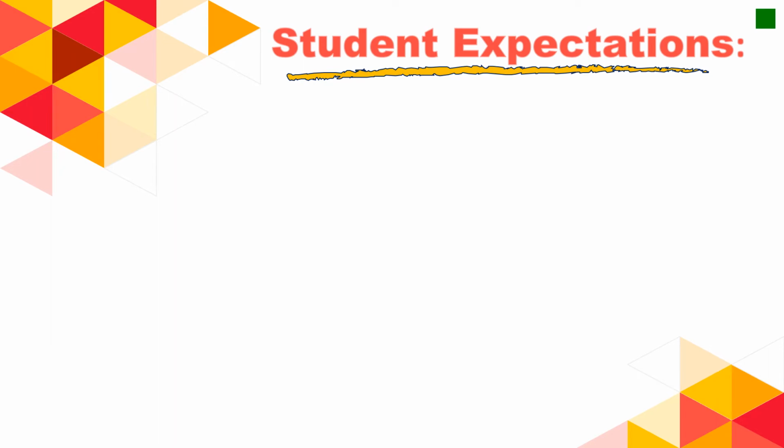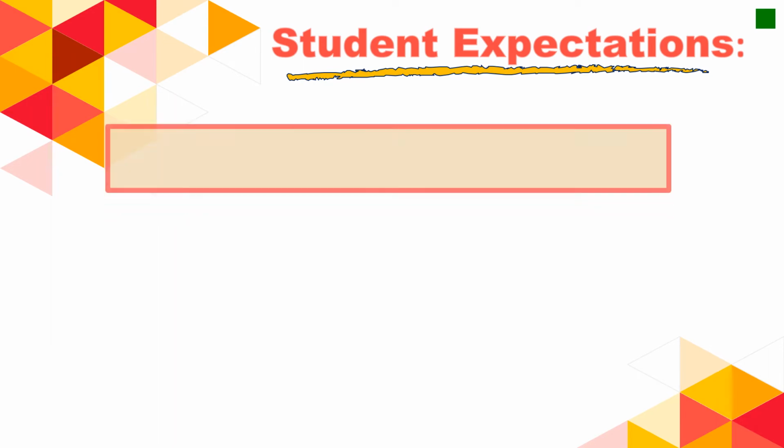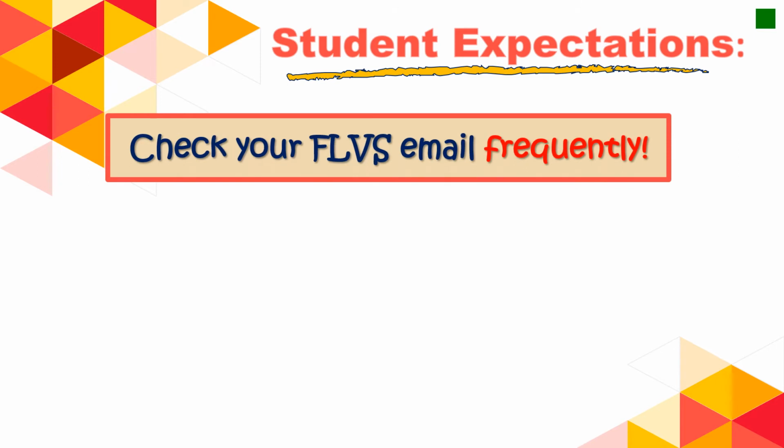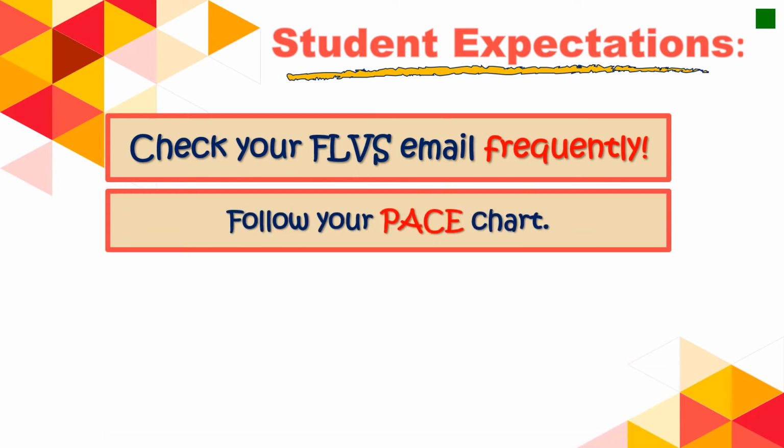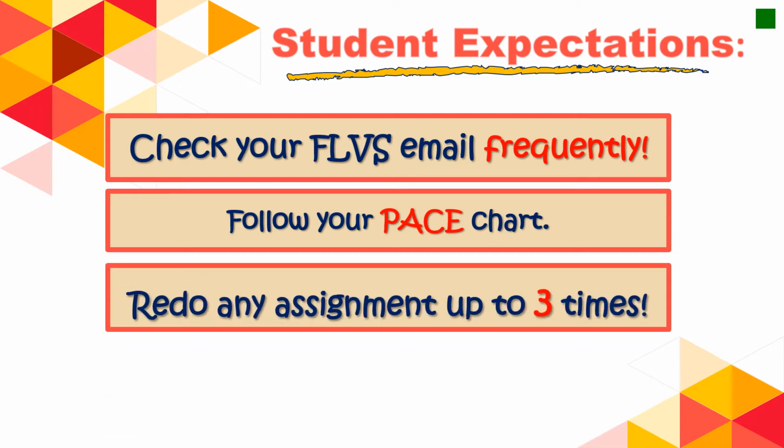It's also important that you go through a couple of other things, that you check your FLVS email frequently. It's important because that's one of our ways that we are able to communicate as teacher and students, and so we want to make sure that you're checking that. And I'll show you where to find that email in the video. It's important that you follow your pace chart and that you redo any assignment that you're not happy with, a grade that you're not happy with.